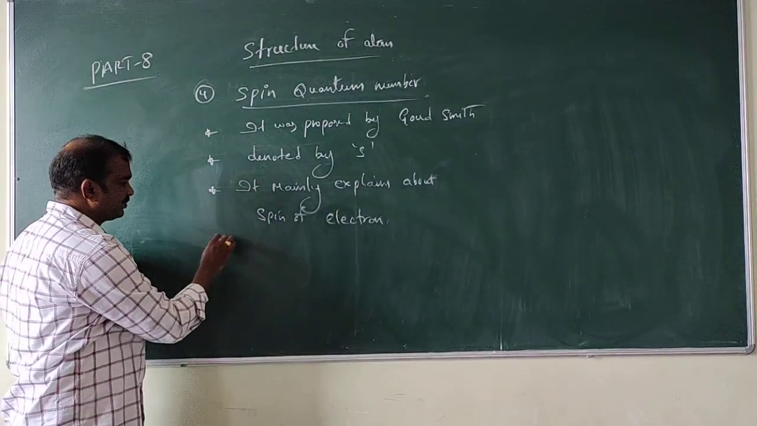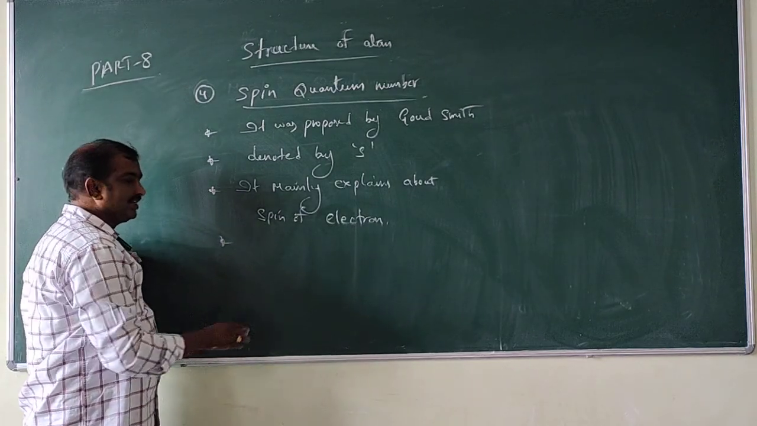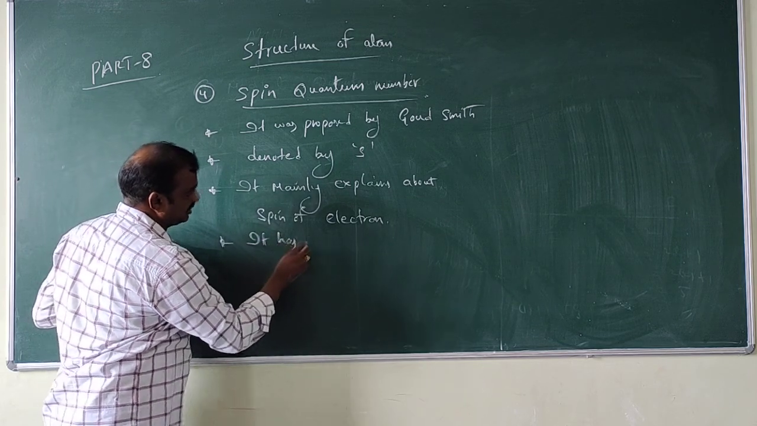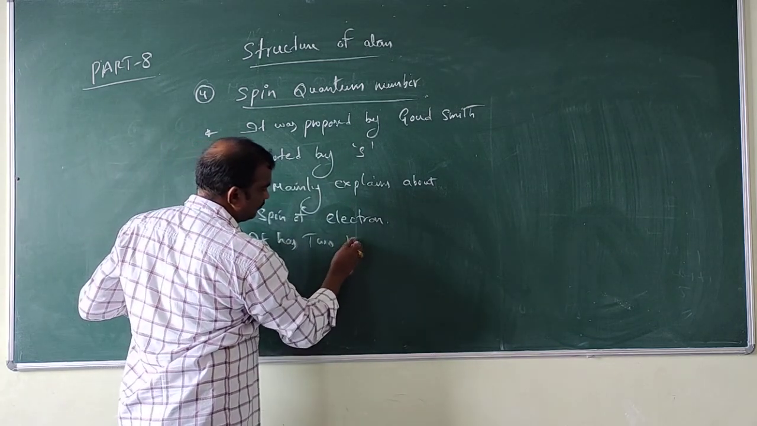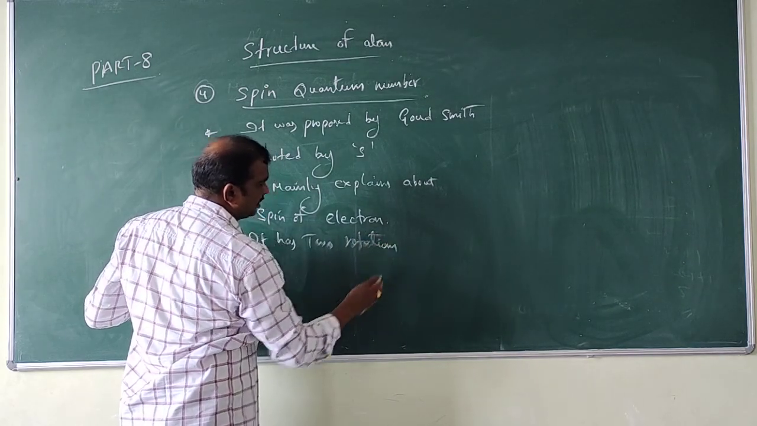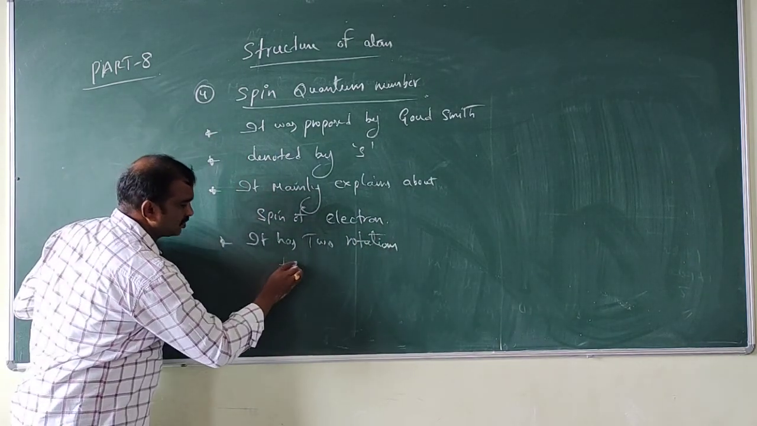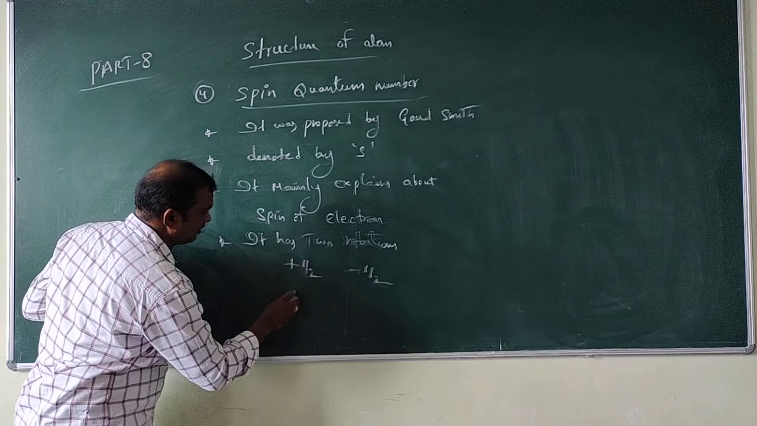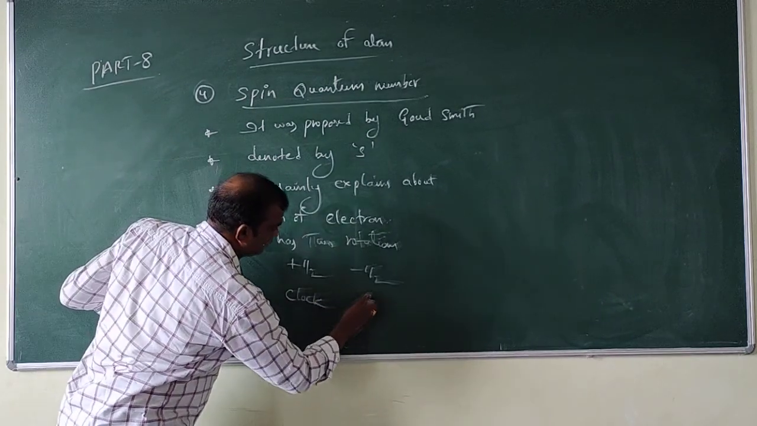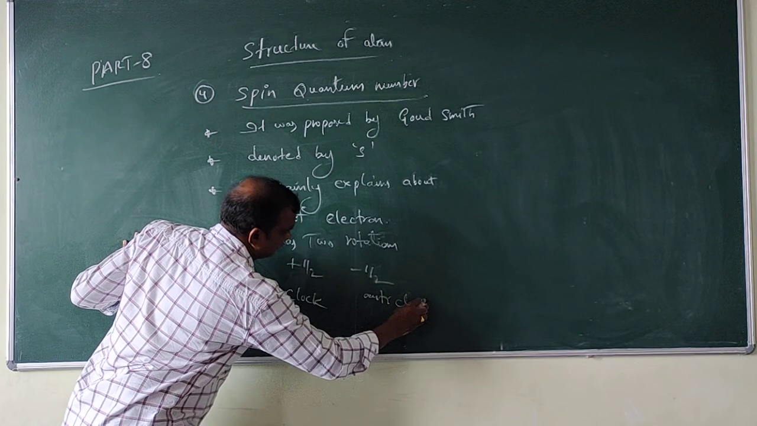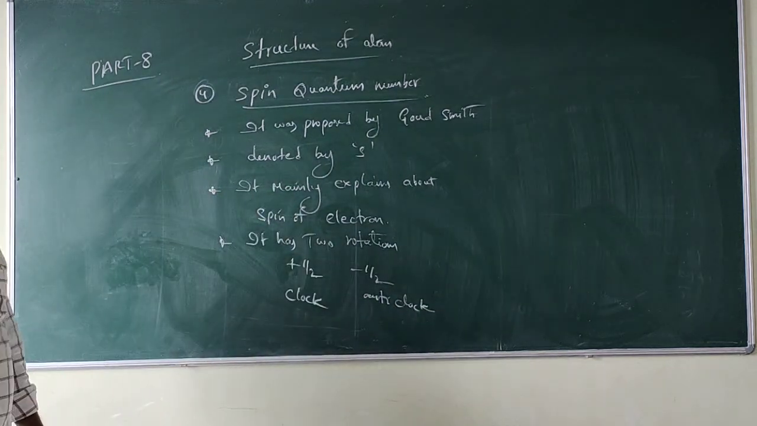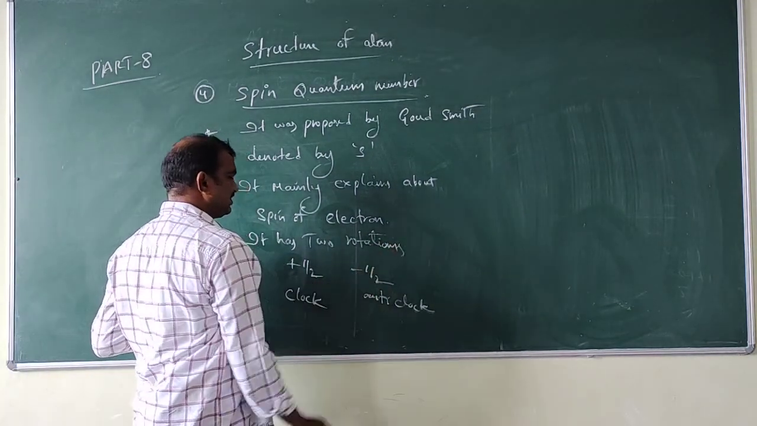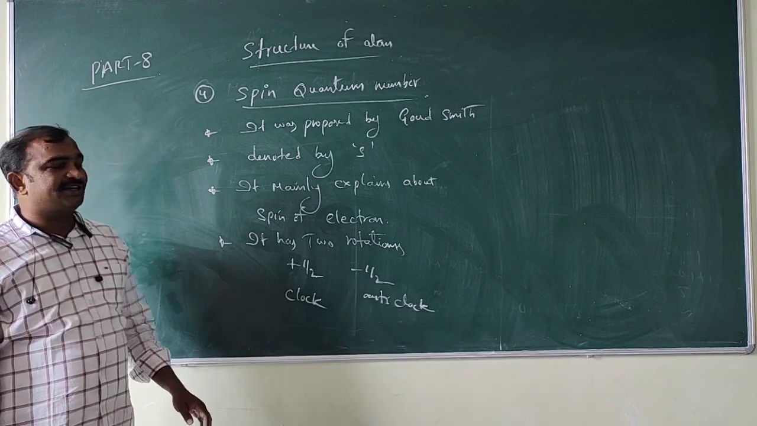So this spin quantum number has two rotations. One is clockwise, plus half, and the other is anti-clockwise, minus half. Look here, this is plus half and minus half. Two rotations are there: the first one is plus half and the second one is minus half, clockwise and anti-clockwise.